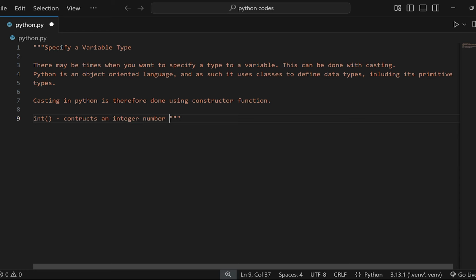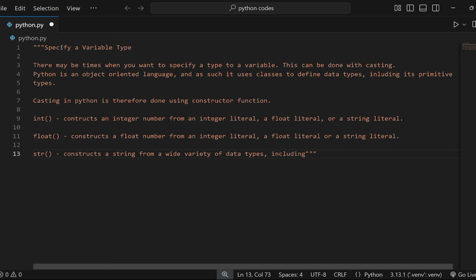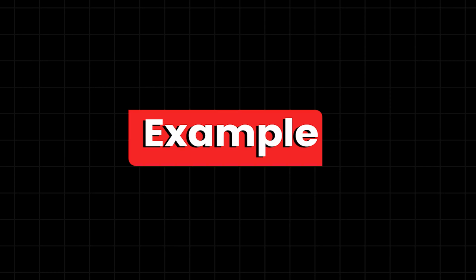Int constructs an integer number from an integer literal, a float literal, or a string literal. Float constructs a float number from an integer literal, a float literal or a string literal. Str constructs a string from a wide variety of data types, including strings, integer literals and float literals.